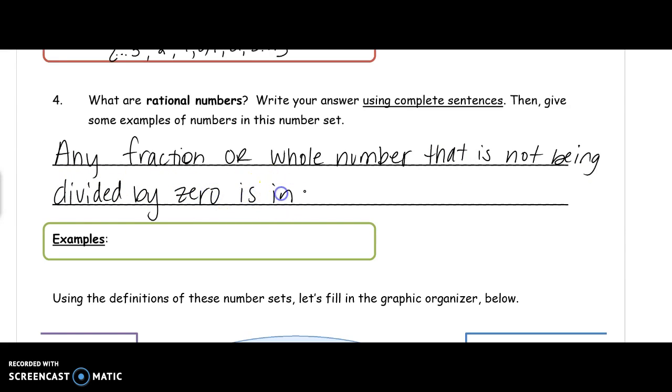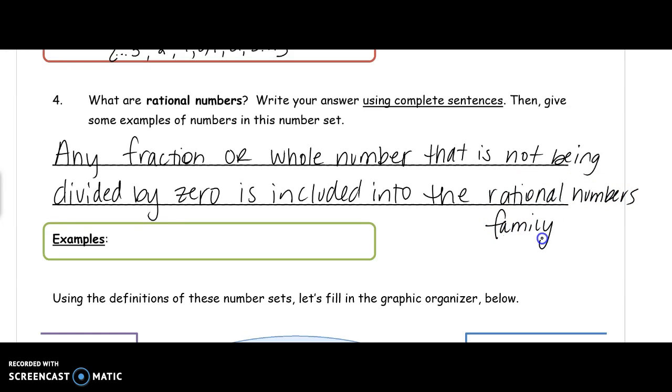Is included into the rational numbers family. Okay, so the one word that's new in this is fraction. So this is including any positive number, negative number, whole number, or fraction. But any fraction can also be defined as a decimal as well.